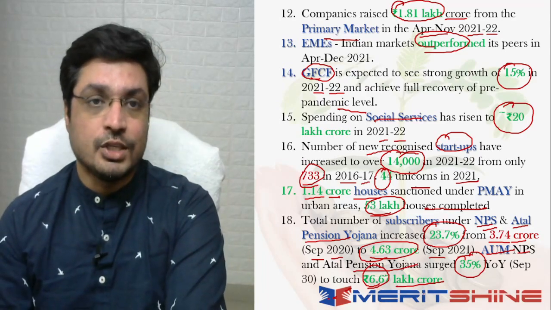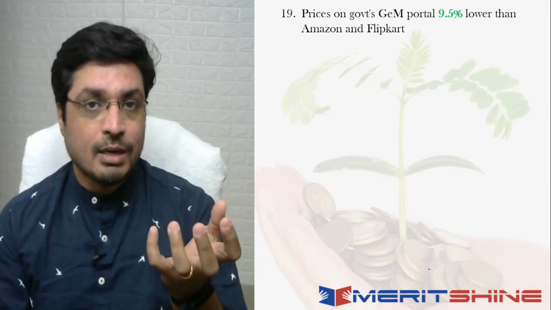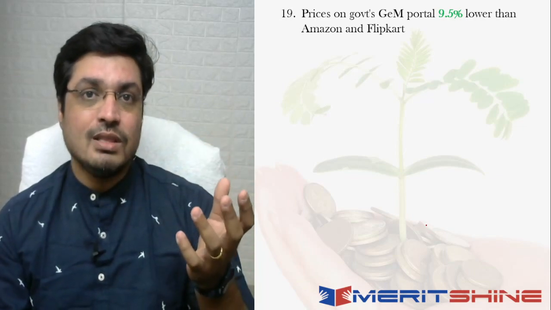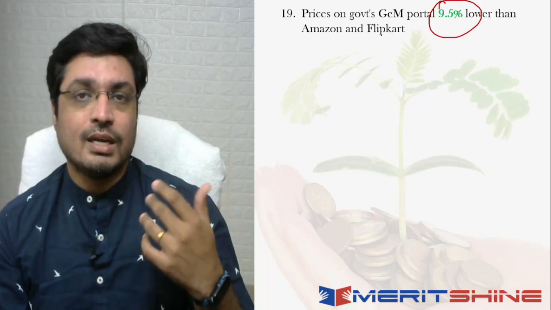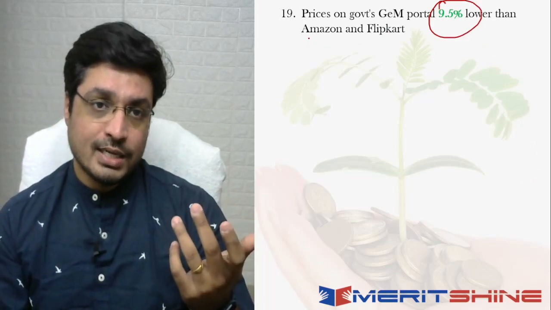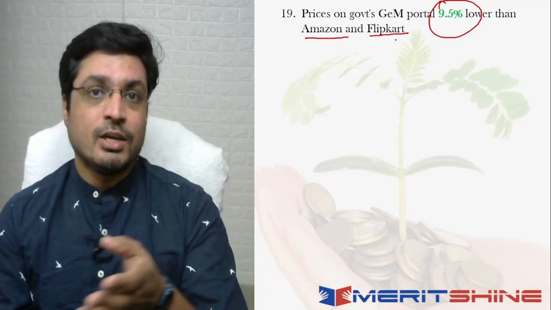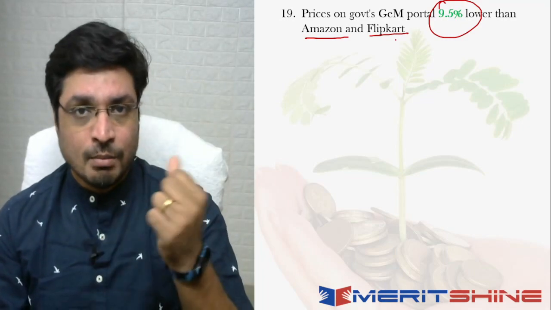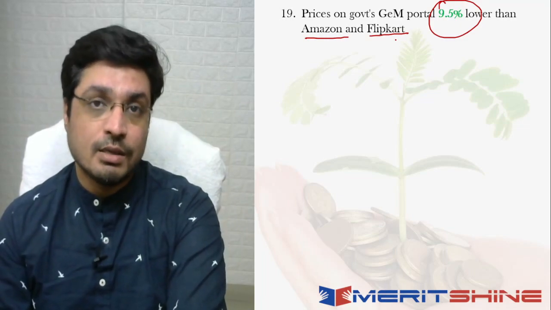That is very encouraging. Now, another interesting aspect that basically comes out from the economic survey is when you look at the government's e-marketplace, जो government का e-marketplace portal है जहाँ से आप चीजें खरीद सकते हो, right? So when you talk about that, the prices on the GeM is basically 9.5% lower than what is there on some of the e-commerce sites like Amazon and Flipkart. And again, I'm not saying this. This is basically communicated by the principal economic advisor during his discussion on the economic survey. But this is something which has come out as part of the data that has come out today, right? So this is a very interesting observation there as well.